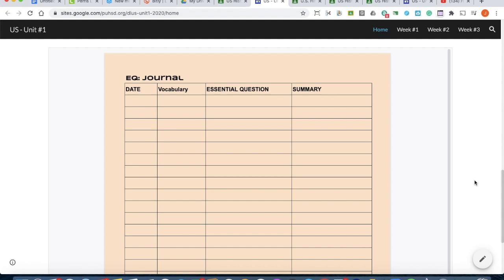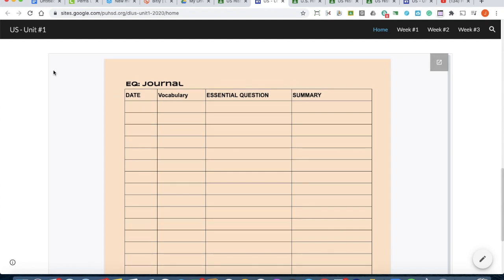As you roll down, you'll see all the breakdowns for all of our tests for the whole semester. As we continue to roll down, we'll look at this EQ journal. Now we're going to examine this EQ journal. This EQ journal, like I said, is very important. It's 20% of your grade, and it can make or break you.